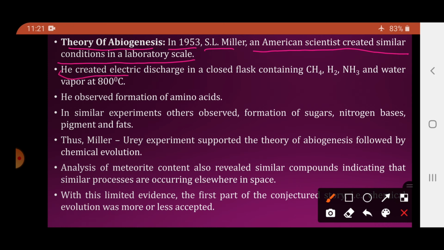He created an electric discharge in a closed flask containing CH4, hydrogen, ammonia and water vapor at 800 degrees Celsius. So he took a flask. In a flask he took the mixture of methane, ammonia, hydrogen and water vapor, and then that flask was connected to electrodes and electric discharge was given. He observed the formation of the amino acid.